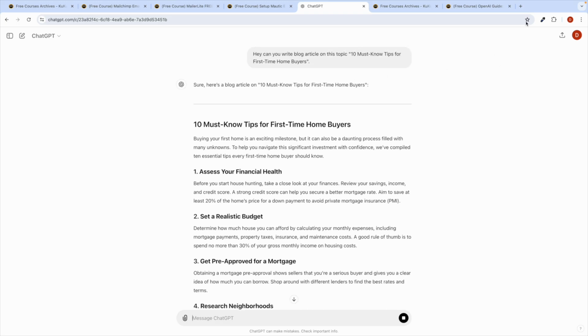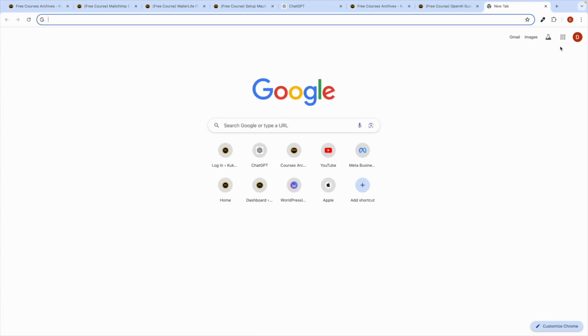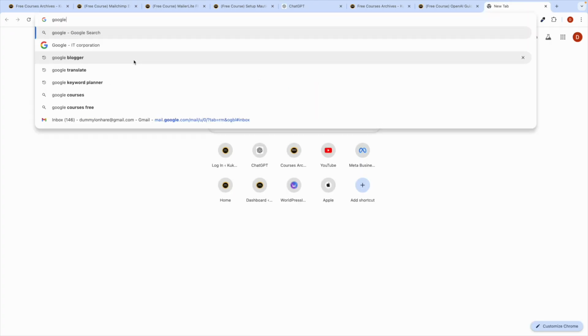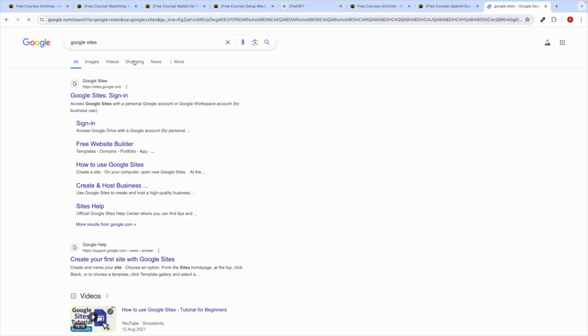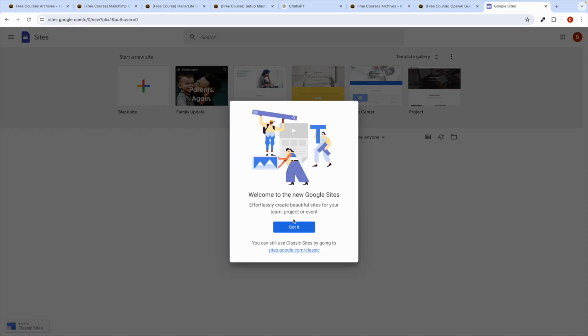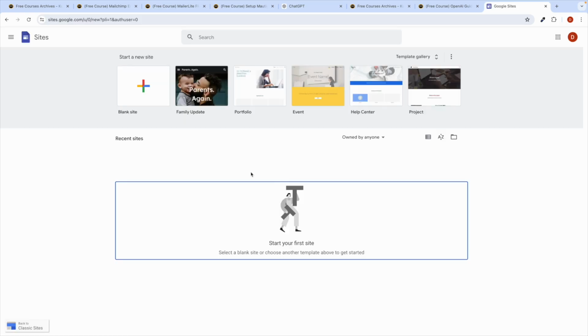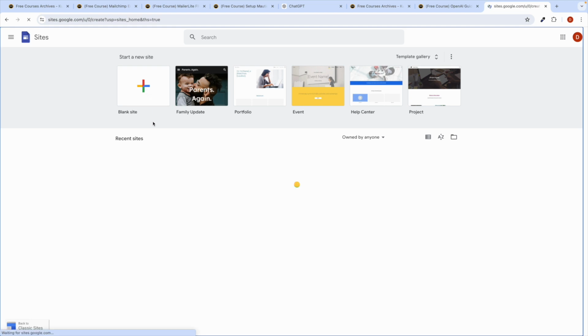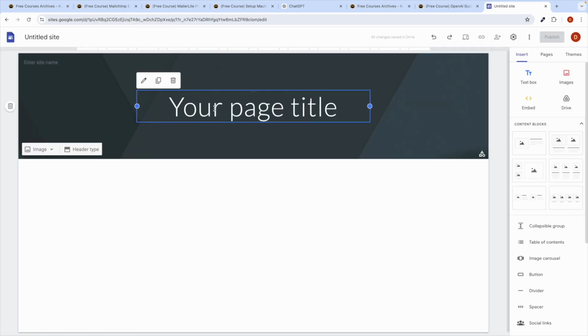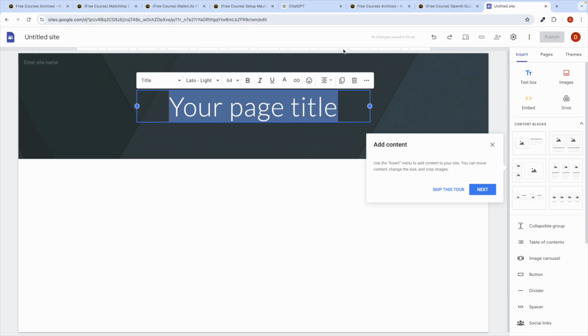Meanwhile, what you can do is open a new tab. Search for Google Sites, click on enter, and click on this option. Google Sites will help us create the free content. Click on this blank site and put the title.